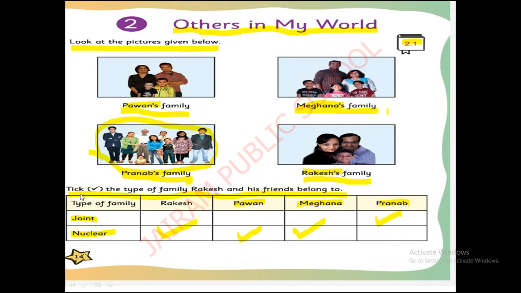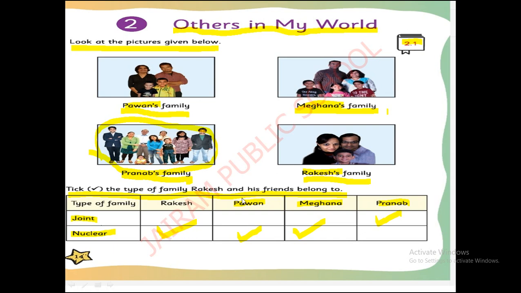Good. See, tick the type of family Rakesh and his friends belong to. This is total. We have four families here. First one is Rakesh, Pavan, Meghna, Pranav. Like this, four families are there. See, first one is Rakesh's family. Where is Rakesh's family? Good. In Rakesh's family we have only one, two, three members. They belong to nuclear family.